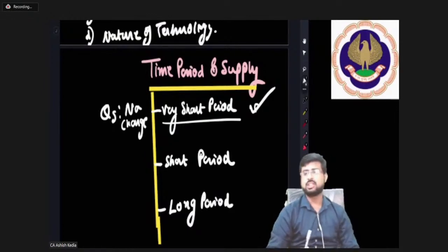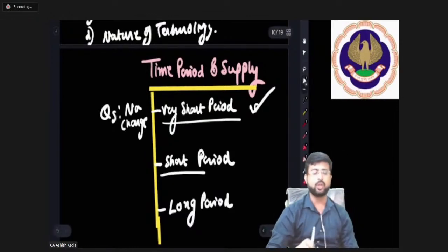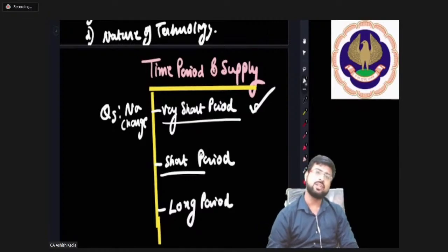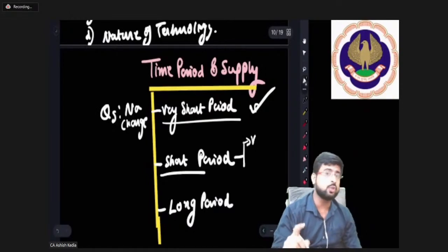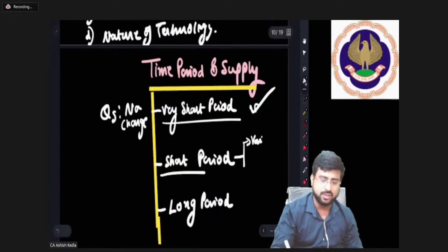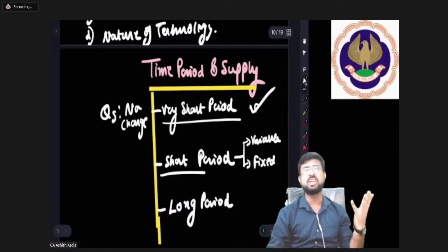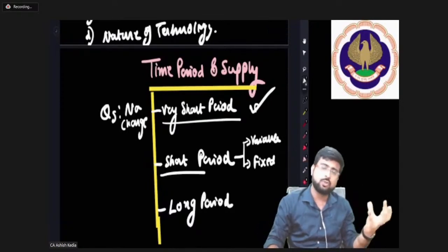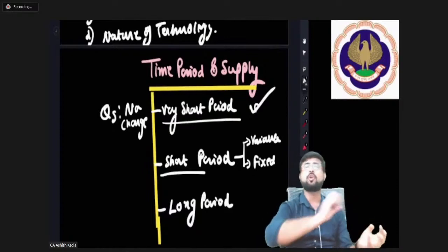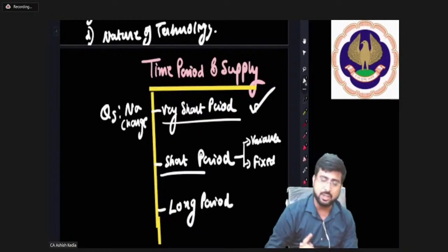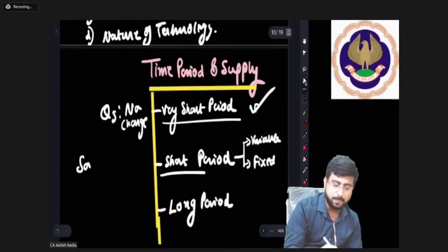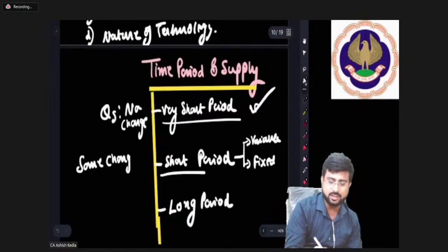Moving on, friends. Now, sir, please talk to us about short period. What is short period, sir? Short period, my dear friends, is a time period where there are two types of factors of production, which will be useful in production as well, so pay attention. One is called the variable factors, and one is called the fixed factor. Sir, what do you mean? Let's say machine. Machine you cannot increase in short period, so machine is a fixed factor. But you can employ more raw material or more labor, and that is a variable factor. So short period is a time period where there can be some change in supply. Yes, you've heard it correct.